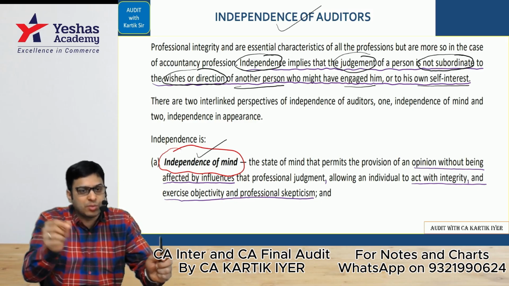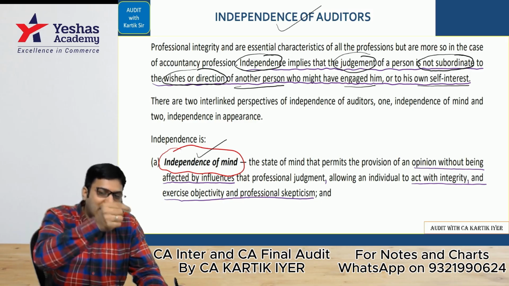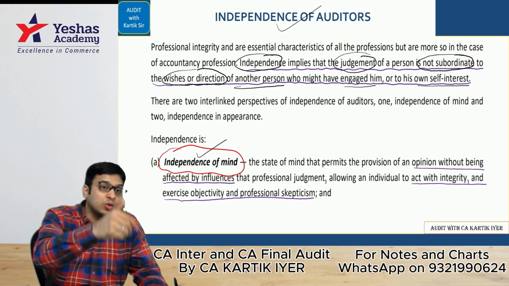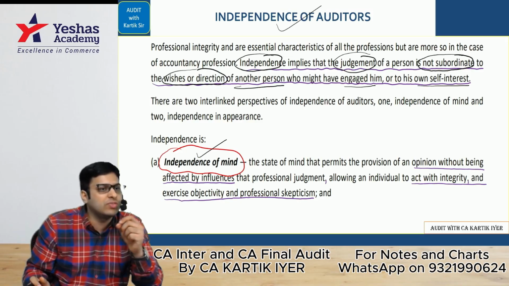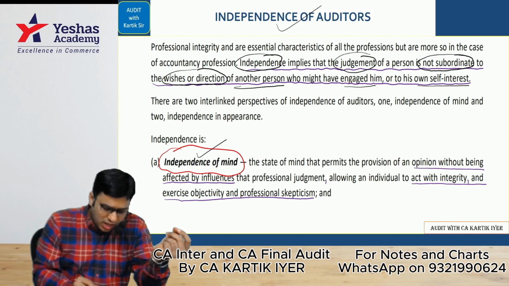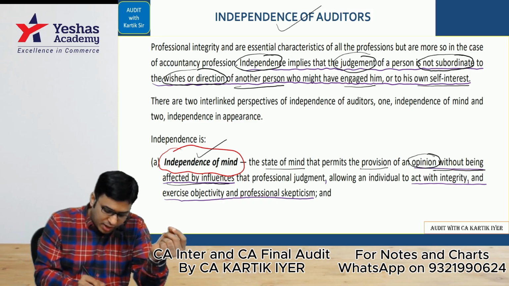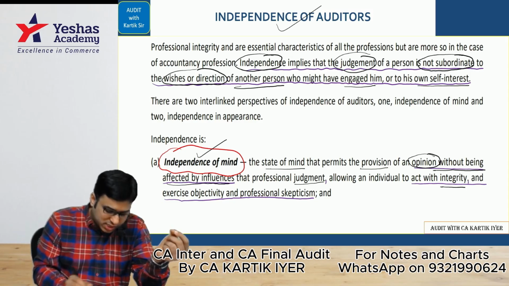So any situation because of which your brain has got influenced, because of which you are not able to give any opinion that you should ideally give, that is where independence of mind is not there. So you should have independence of mind. Please see here: the state of mind that permits the provision of an opinion without being affected by influences that compromise professional judgment, allowing an individual to act with integrity, that is honesty.